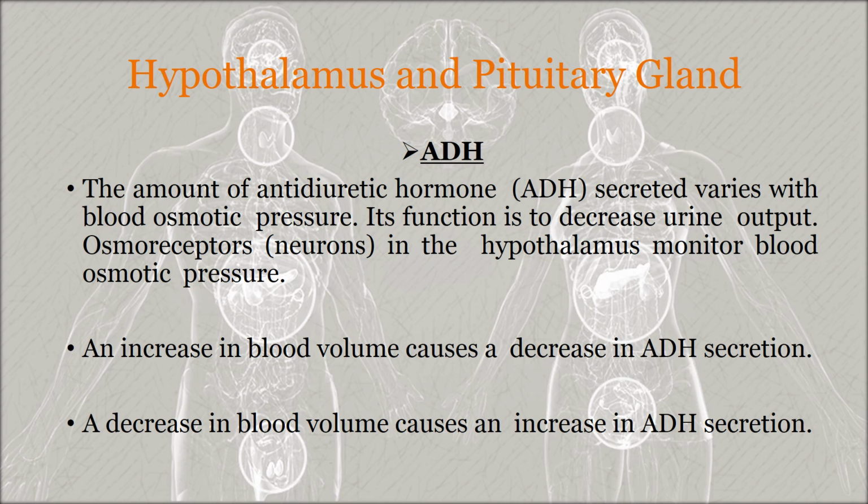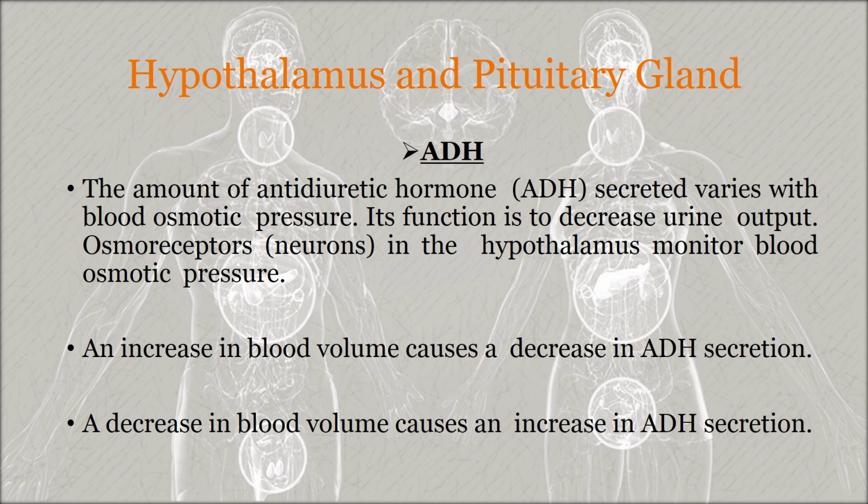As its name implies, antidiuretic is a substance that decreases urine production, and the antidiuretic hormone causes the kidney to return more water to the blood. That's why it decreases the urine volume. Drinking alcohol often causes frequent and copious urination because alcohol inhibits the secretion of the antidiuretic hormone. The amount of antidiuretic hormone secreted varies with the blood osmotic pressure and the blood volume.